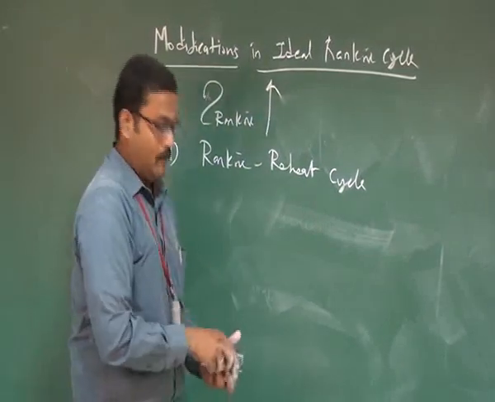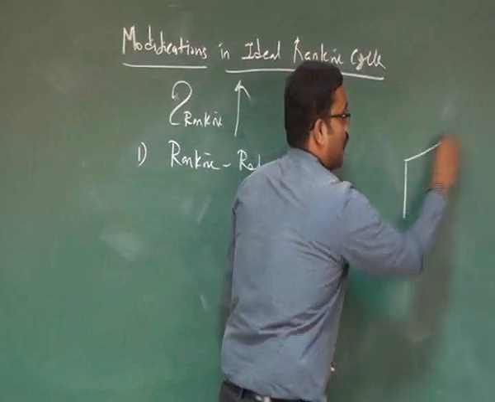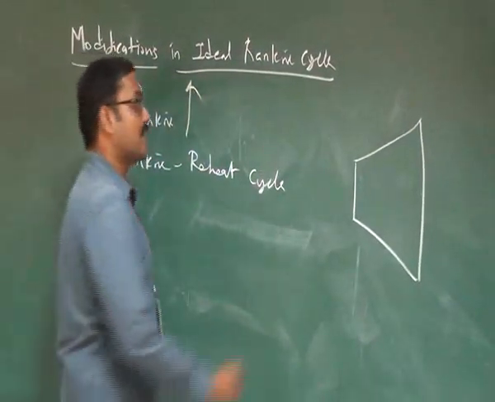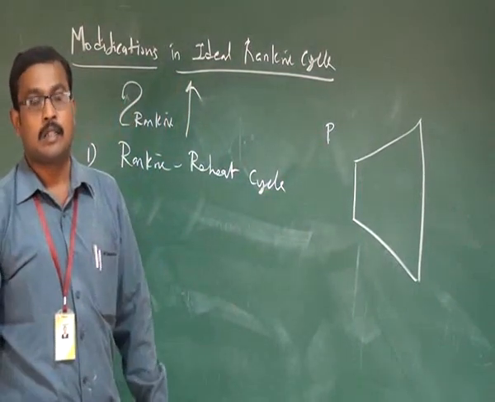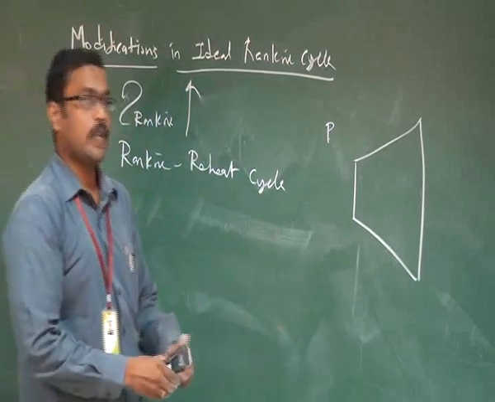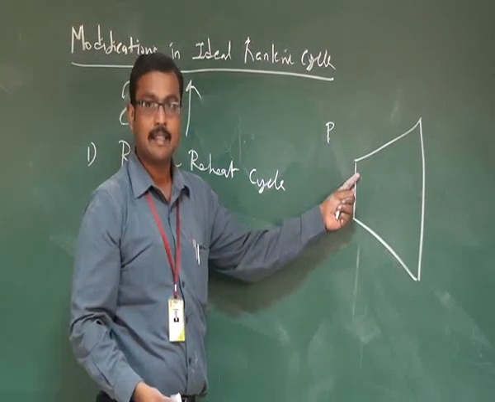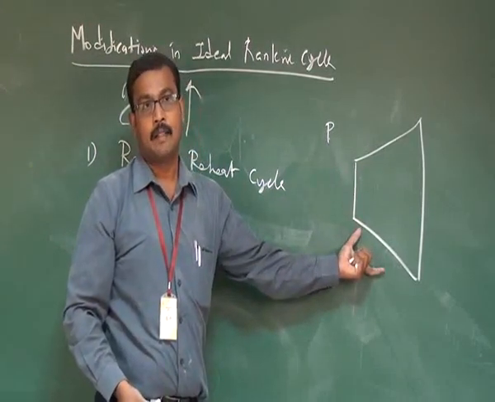In the reheat cycle, we know that the ideal Rankine cycle has a turbine. If the inlet pressure of the turbine increases, for example to nearly 20 bar, 25 bar, 30 bar, the expansion ratio also increases.